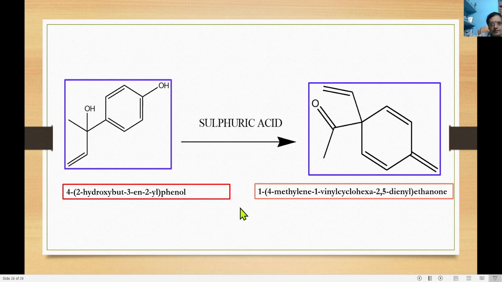The point to be remembered in the case of Wagner-Meerwein rearrangement: if there is a bromo compound, using H plus ions or ionization, which results in the OH group conversion, that is also a Wagner-Meerwein rearrangement. And in another case, OH group to alkene conversion is also a Wagner-Meerwein rearrangement.